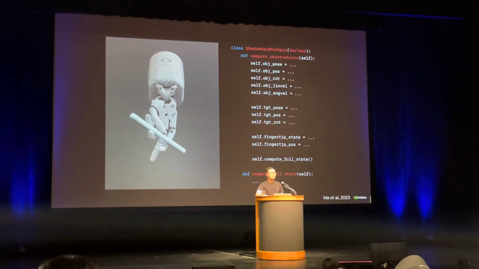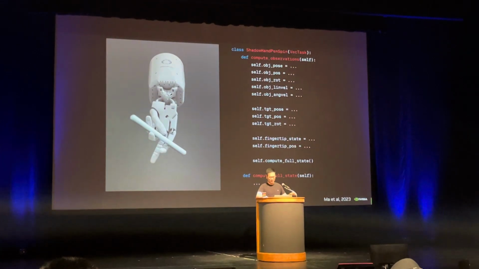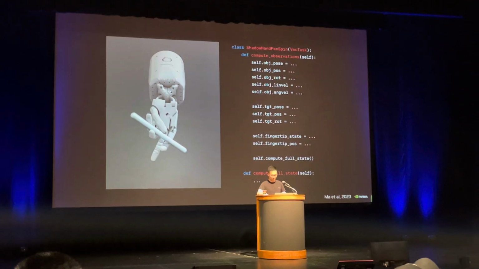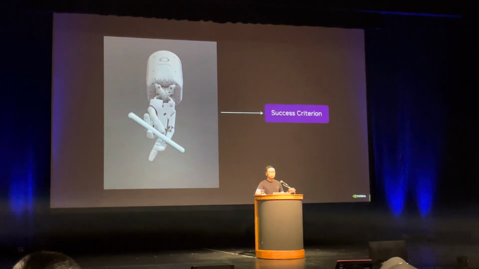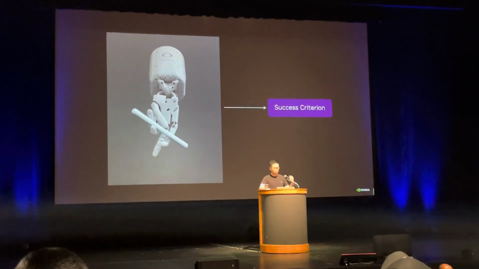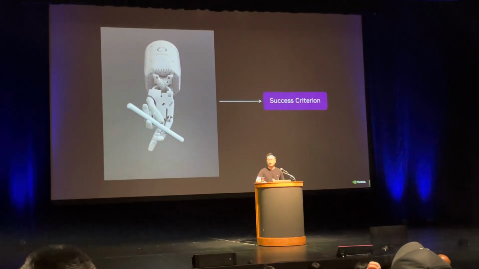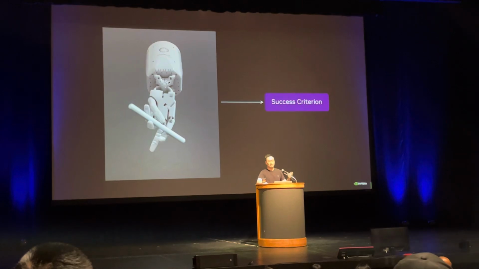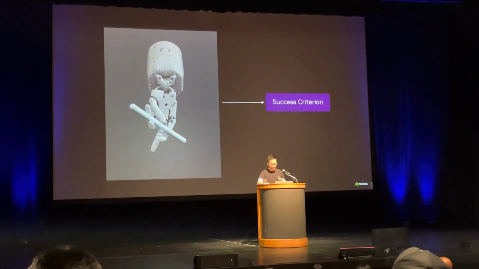So the idea is Isaac Sim has a Python API to construct the training environments, like this 5-finger robot hand. And we also assume that there is a success criterion. For example, we can check if the pen has reached a specific 3D orientation, so the task is successful or not.